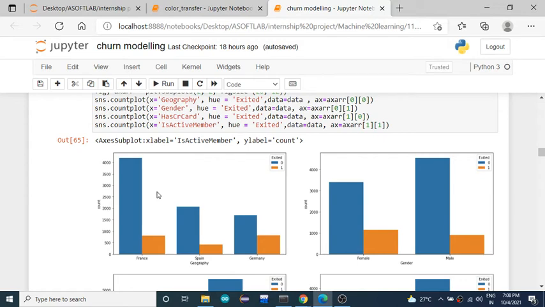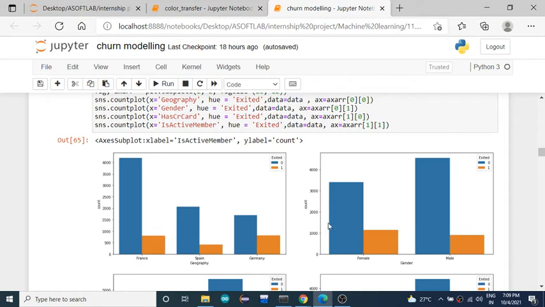Many of the customers from France are not exited, and only some exited. Many of the Spain customers are also not exited, and many of the customers from Germany are also not exited. Only a few were exited, and most of them are retained. Most of the customers are from France itself, some from Spain, and very few from Germany.